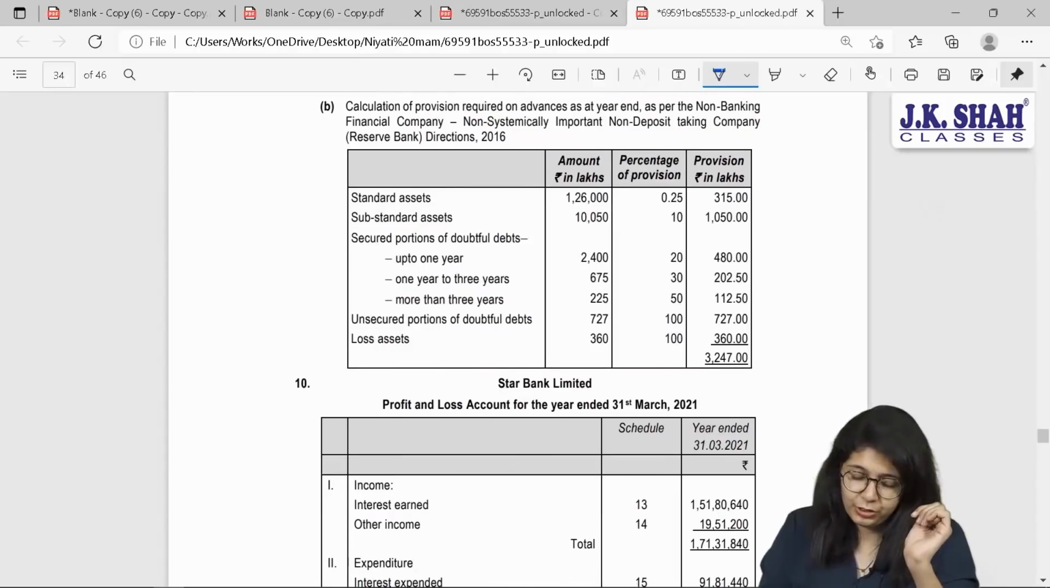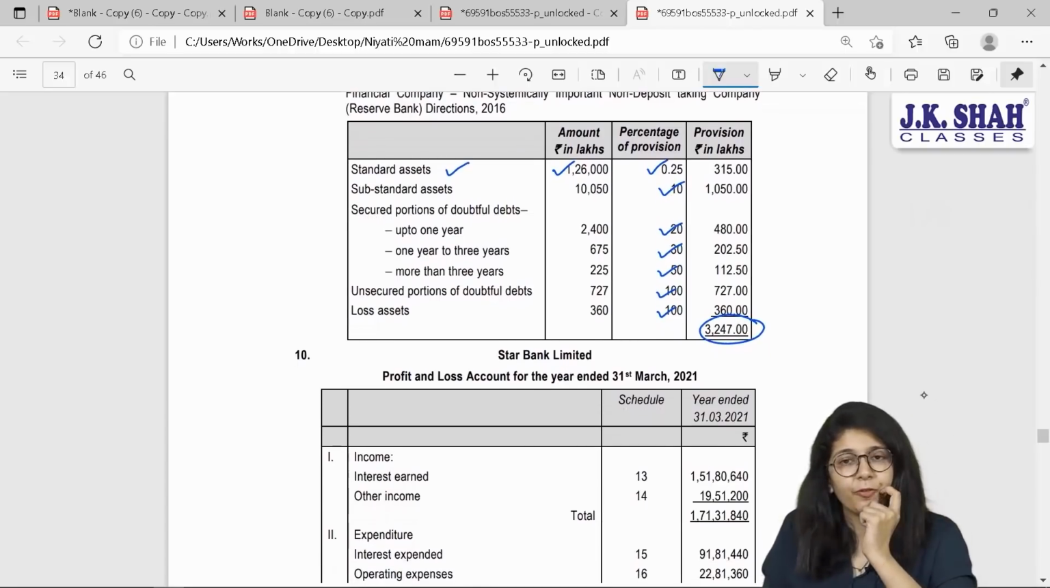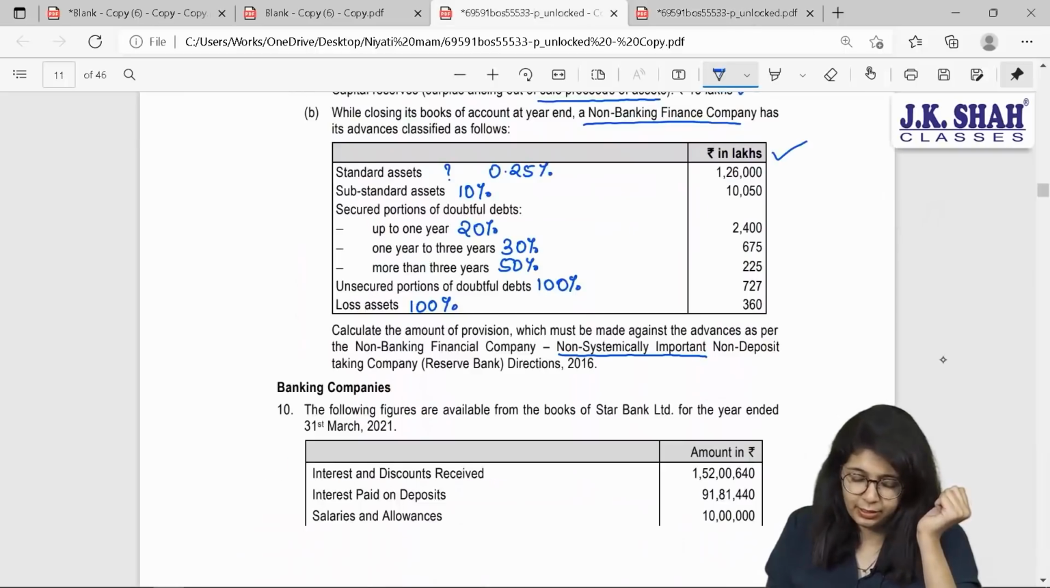and the fourth one will be product of second and third column, that is provision in rupees. Here you have the solution. Standard assets 126 at 0.25%, substandard asset 10%, secured portion of doubtful debts up to 1 year 20, 1 to 3 years 30, more than 3 years 50, unsecured portion of doubtful 100, and loss asset also 100. You will get your amount. Quite a simple sum, can be expected for 5 marks. Yes, beta? I hope there are no queries in this sum.